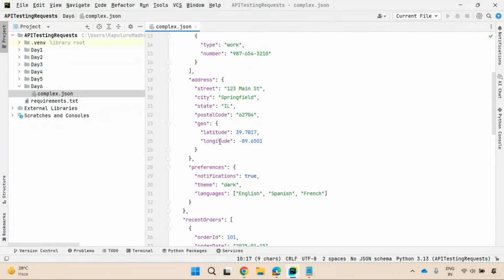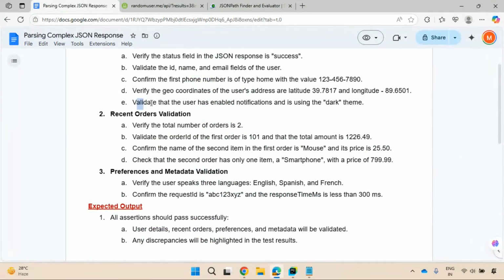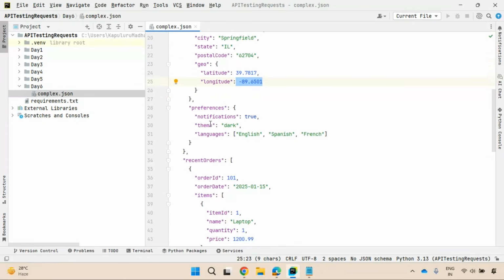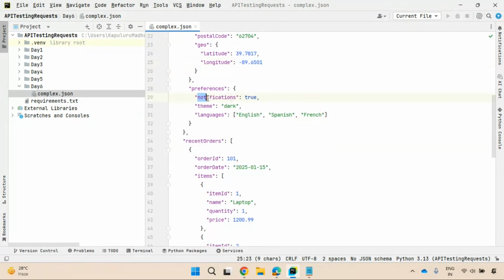So geo coordinates, latitude and longitude. You need to extract and compare. Validate that the user has enabled notifications and is using the dark theme. They are talking about notifications. Notifications is a key in the preferences object and it has a theme as dark. You need to extract and validate.